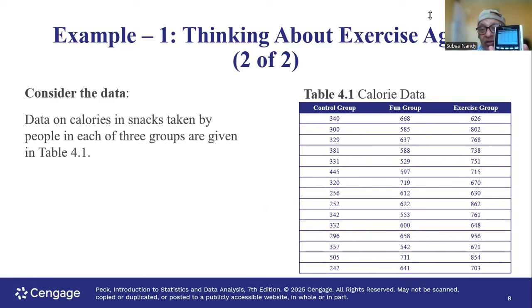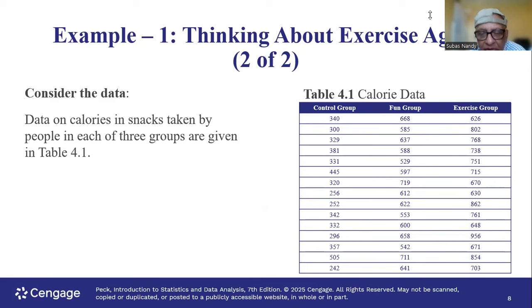So I'm going to enter the control group data in L1, which is 340, 300, then 329, then 381, then 331, then 445, then 320, then 256, then 252, then 342. Remember, all these numbers are going in L1, list 1 of the calculator. So the last number I entered is 342.